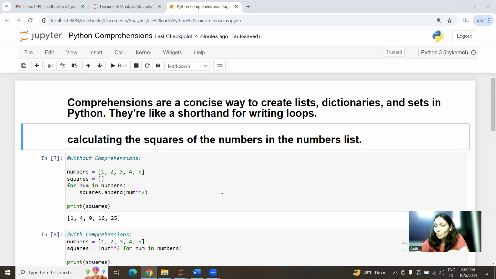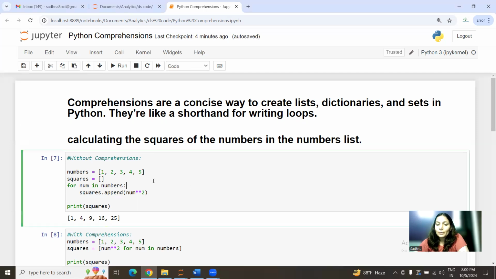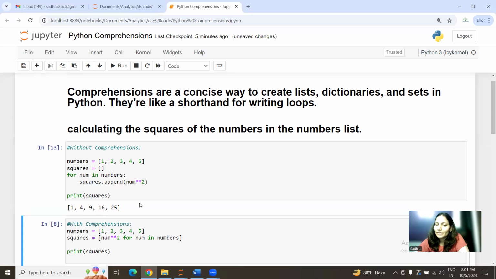First, without comprehension, that is the code. Normally, we initiate an empty list and then run a for loop over the list where we have all the numbers, do our operation, and append that into the empty list that we initially created. So this way we can have that, but that is without comprehension.